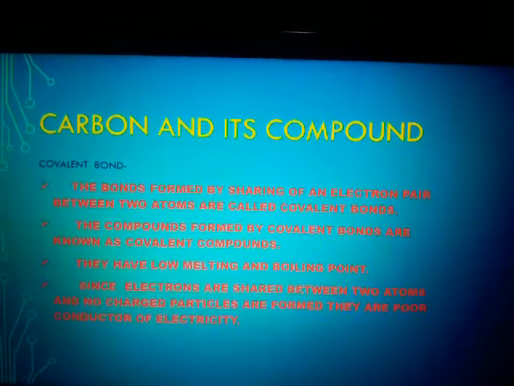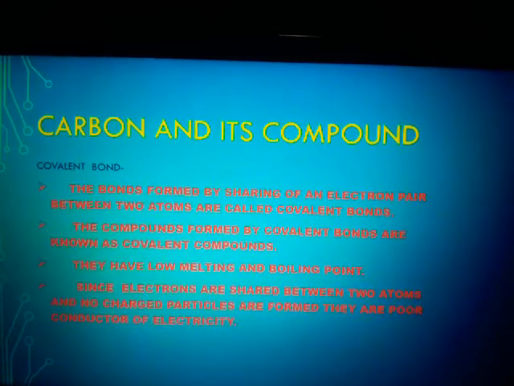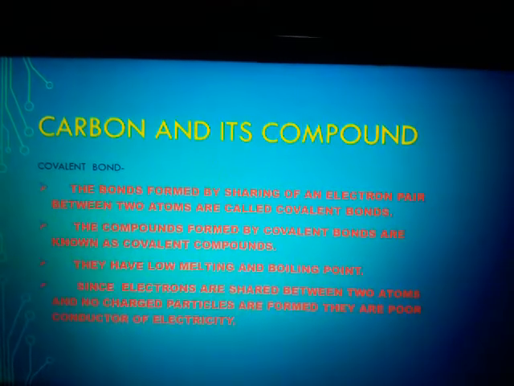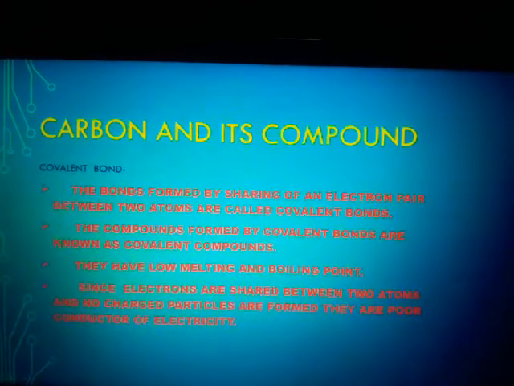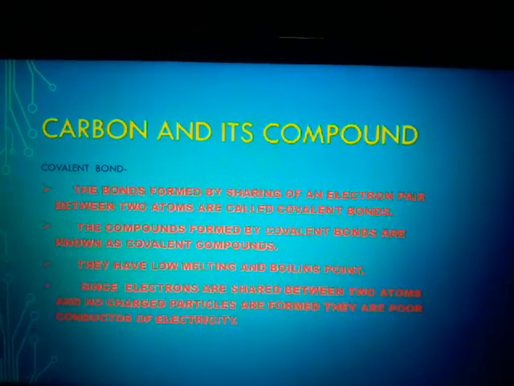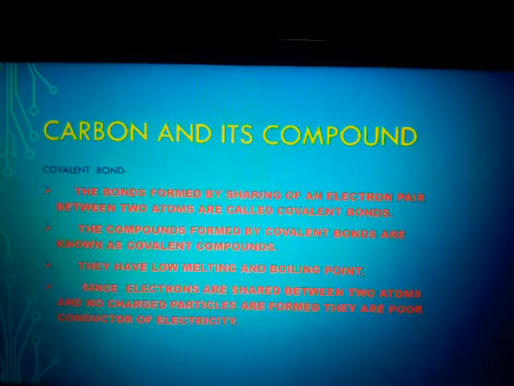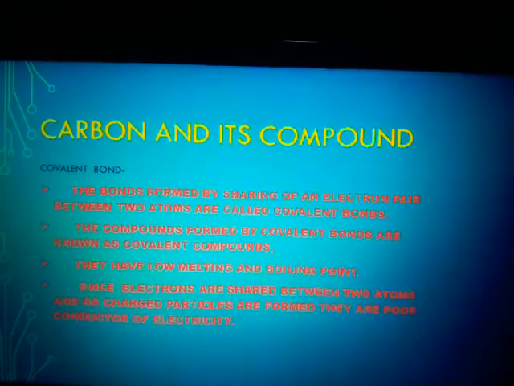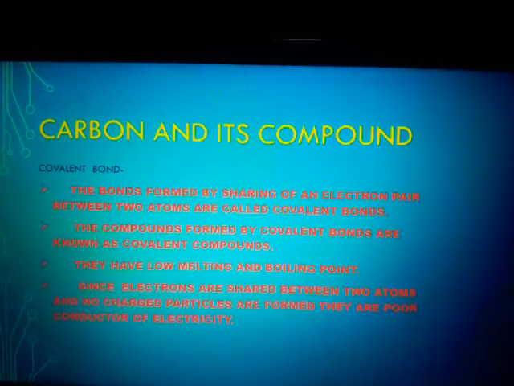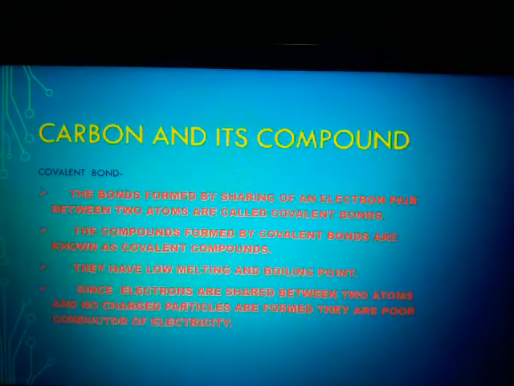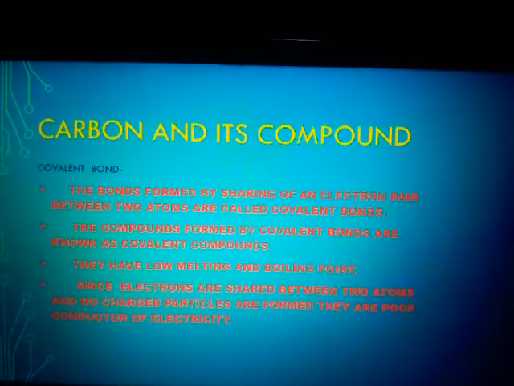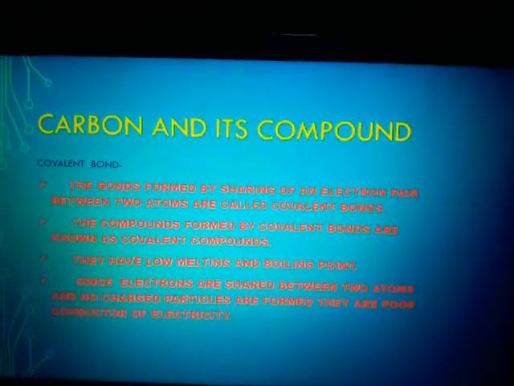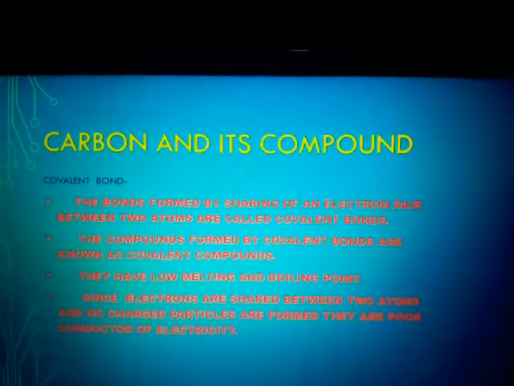Covalent compounds. They have low melting and boiling points, whereas ionic compounds have high melting and boiling points. Since electrons are shared between two atoms and no charged particles are formed, covalent compounds are poor conductors of electricity. Whereas in ionic compounds, electrons are transferred from a metal to a non-metal, so charged particles are formed and they are good conductors of electricity.